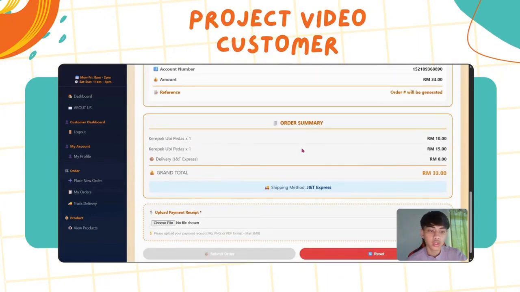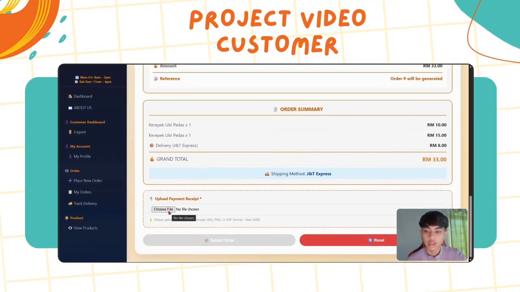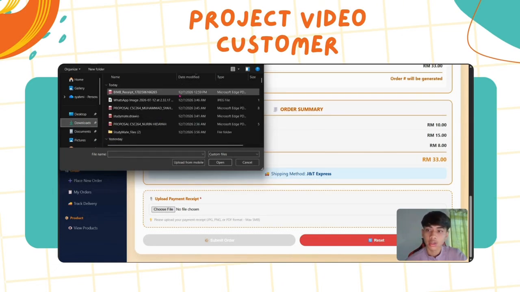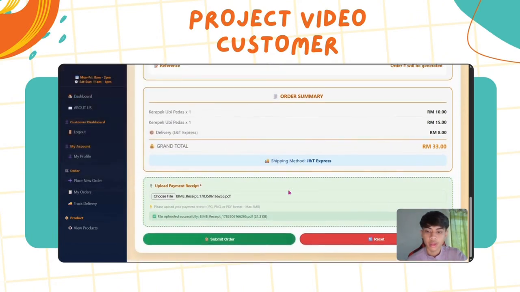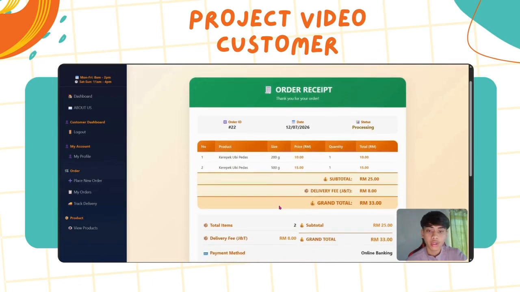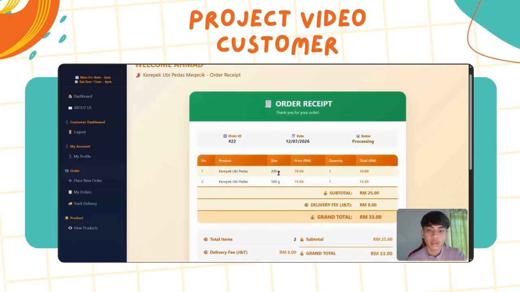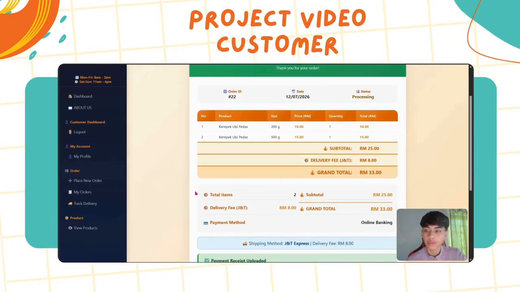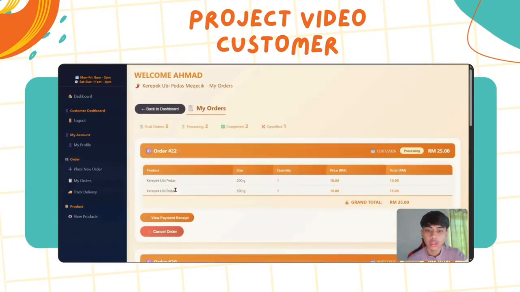There is also the order summary, and after the customer finishes the payment, they need to upload the payment receipt in order for the admin to verify the purchase and continue to process the order. After the customer uploads the file and clicks the submit button, the receipt will pop up here. And then we continue to my order.